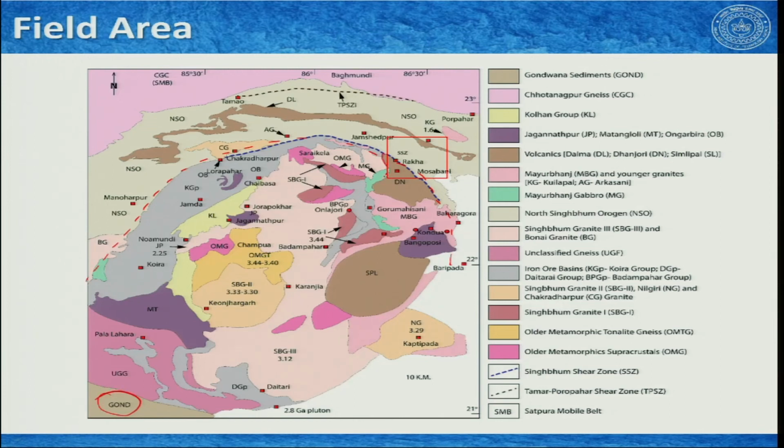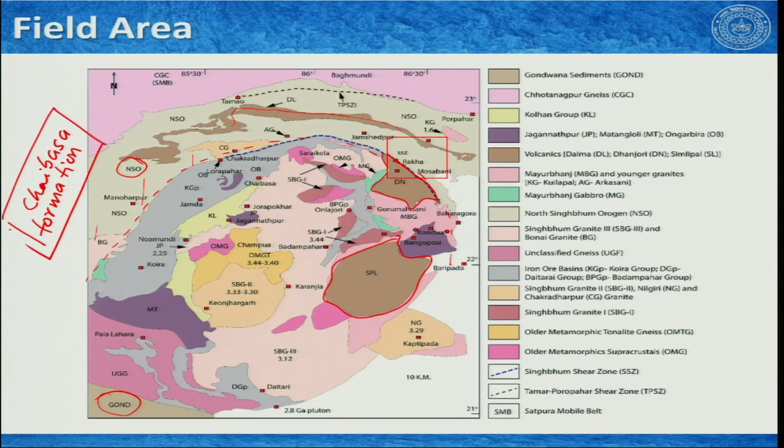Here we also have volcanics: we have Dhanjori volcanics here, then Simlipal is here, and Dalma volcanics is here. The pale green area that you see here is essentially the North Singhbhum orogen, otherwise known as the Chaibasa formation. And this is the area we will be mostly working in this course.